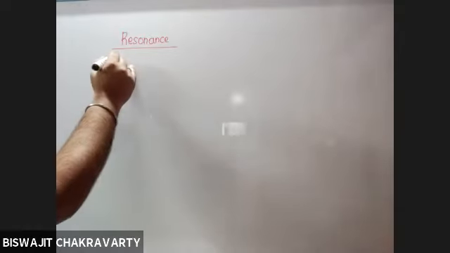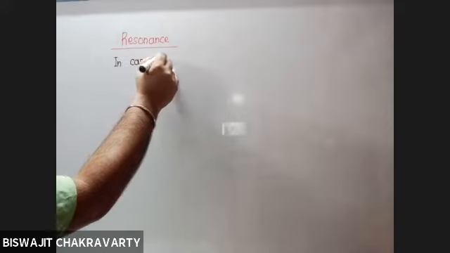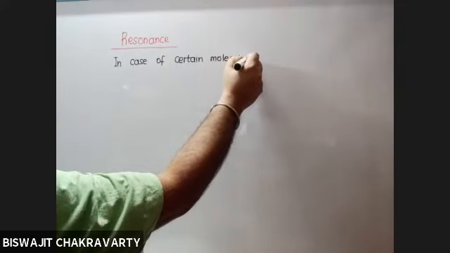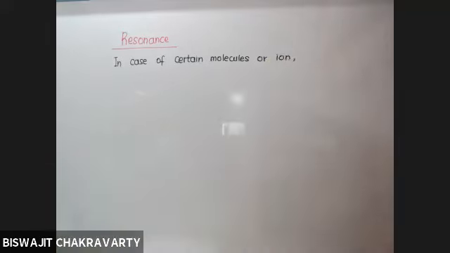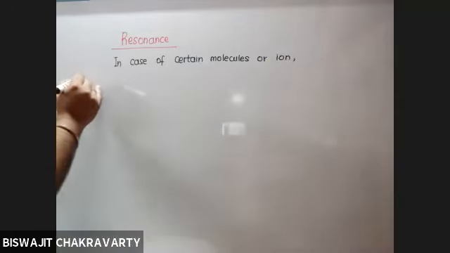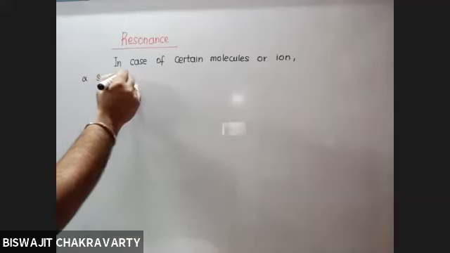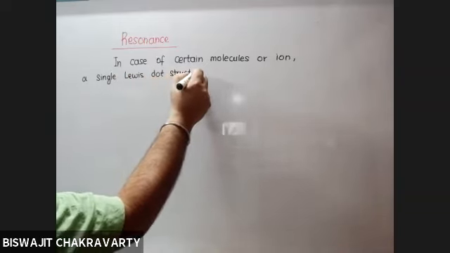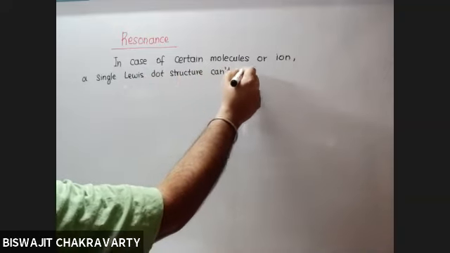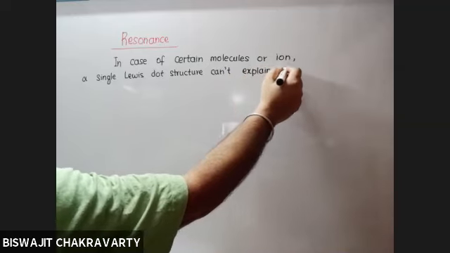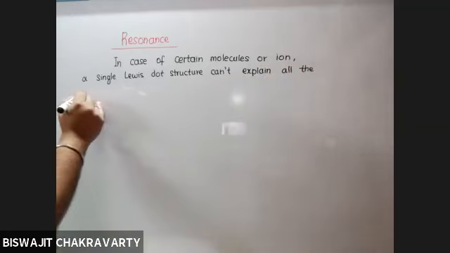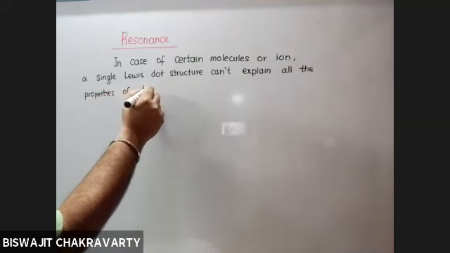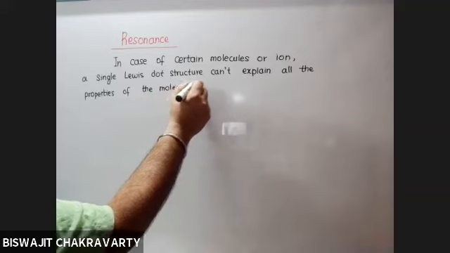So write down the definition. In case of certain molecules or ions, a single Lewis dot structure cannot explain all the properties of the molecule or ion.